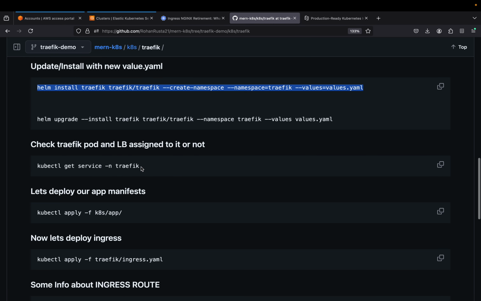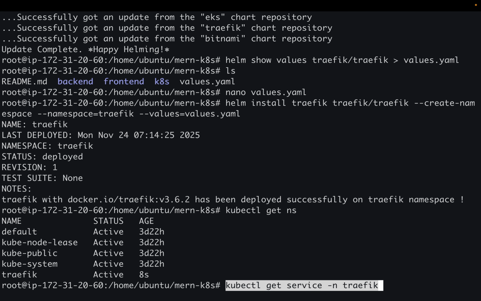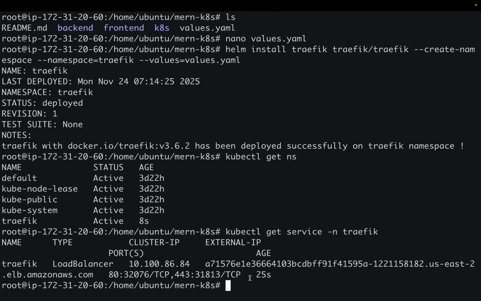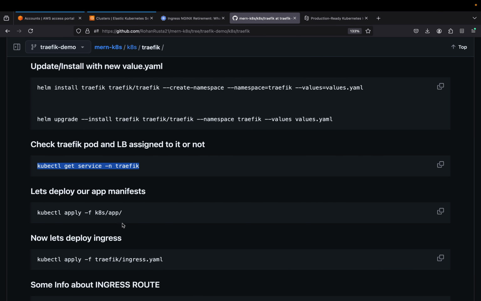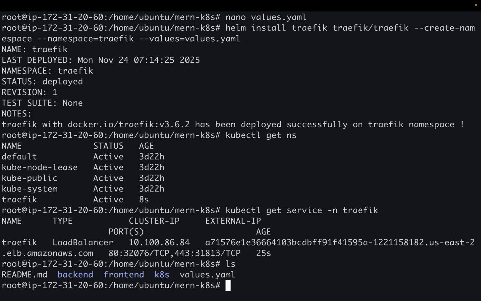Okay, so now let us check kubectl services. Cool. So here we can see that we have a load balancer attached to this service. So this service is nothing but the Traefik service, which has all the access to our cluster, or it is a middleman between our users and our application. Cool. So now I think we are good with installing Traefik.